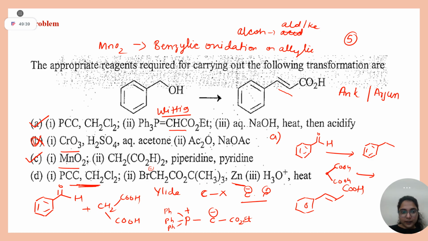And I think in this condition also you will get this. But this last option I am giving you as homework. Okay, try, and we will solve this in the next session. Clear?